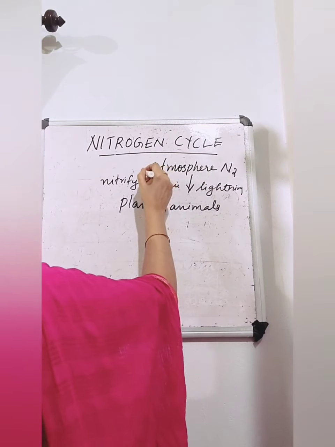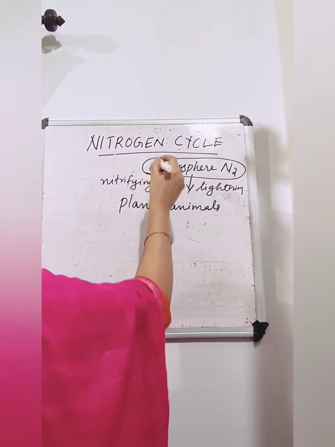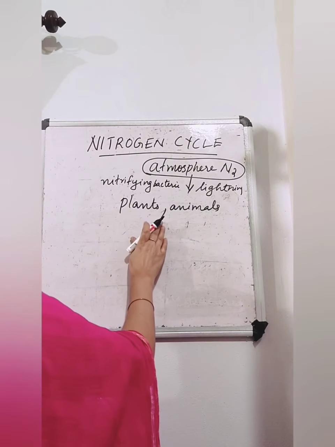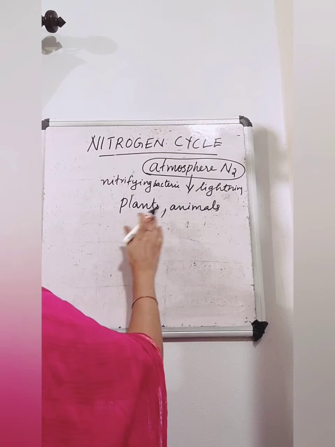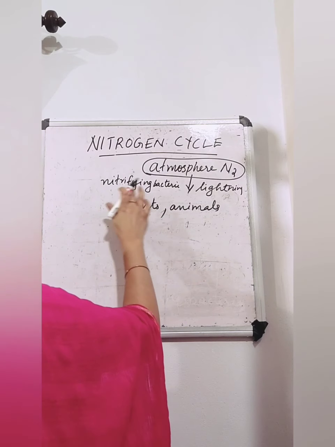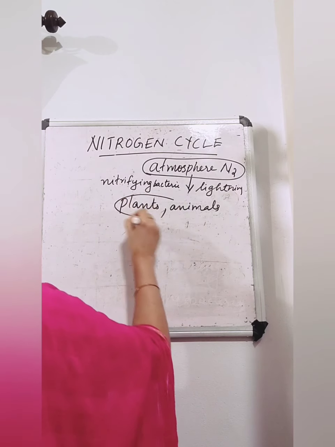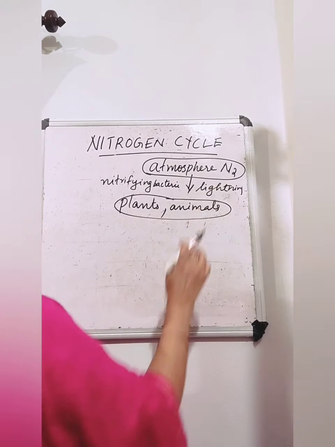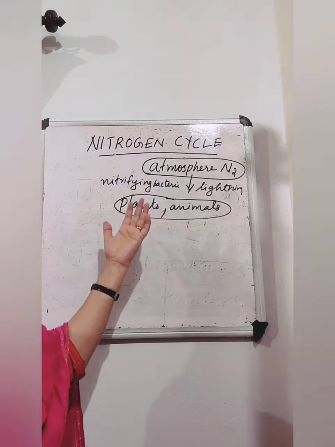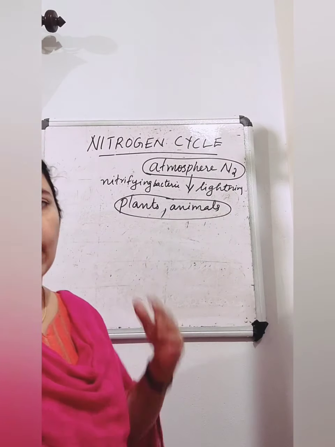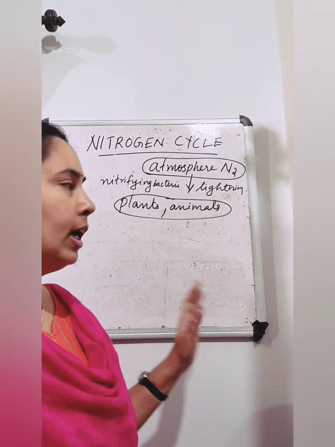Okay, so from the atmosphere, the atmospheric nitrogen is converted into usable compounds that can be absorbed by plants and animals by the action of nitrifying bacteria and through the process of lightning. It reaches the soil, and from the soil plants absorb it, and from plants animals also get the nitrogen.